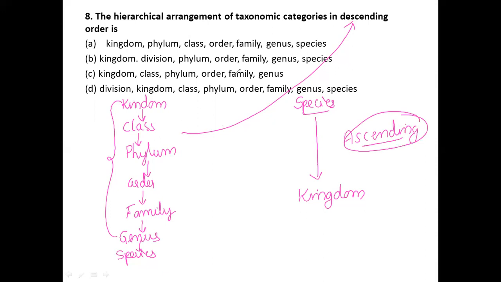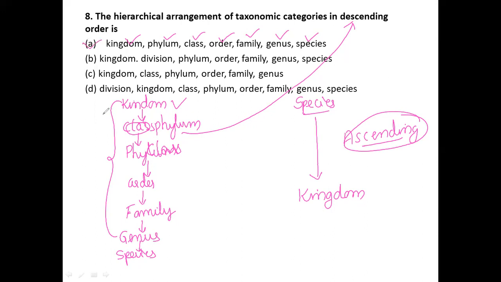So this is the correct option, this is the descending order. First one is kingdom, next phylum, class, order, family, genus, species. So this is the correct manner for this particular one. So now I would like to pick the correct option for this question.